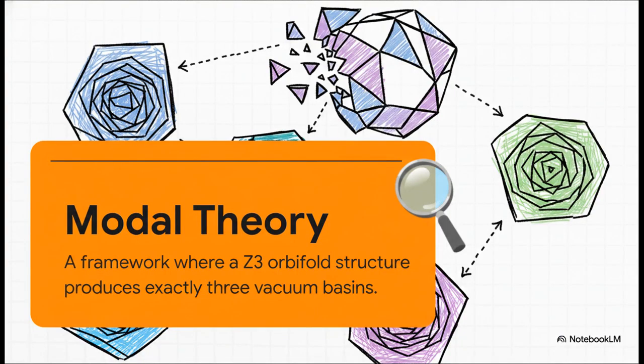All right, to really understand our universe, we have to look at modal theory. Modal theory proposes a geometrically constrained framework where the underlying structure, what physicists call a Z3 orbifold, which is essentially this highly specific folded geometry of space, strictly limits the multiverse to exactly 3 real geometrically distinct configurations, or vacuum basins. So it doesn't produce some infinite mess of possibilities, it produces exactly 3.